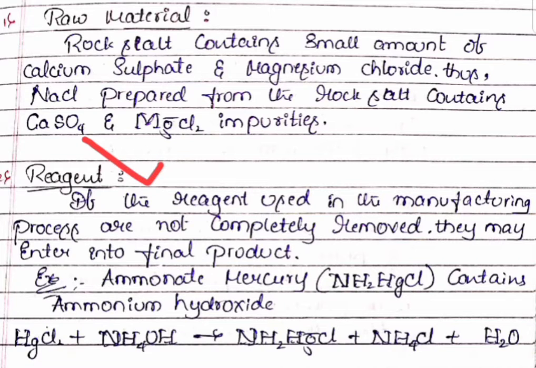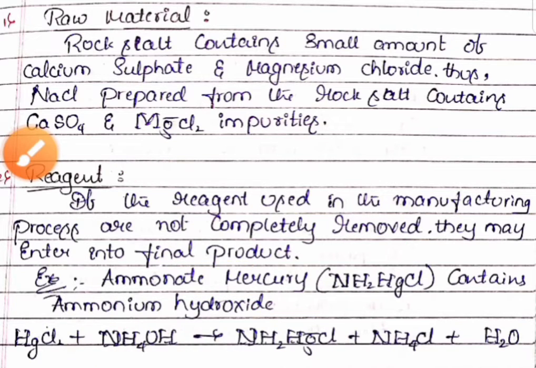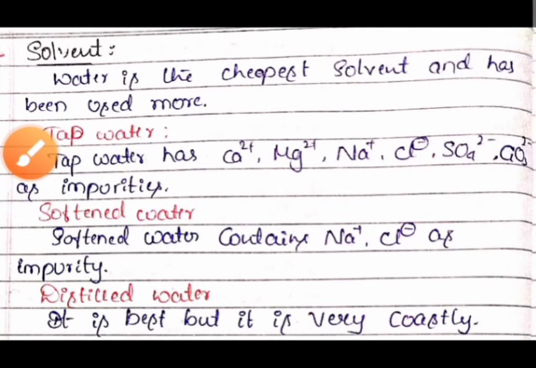Reagents used in the pharmaceutical industry may also be a source of impurities. If the reagents used in the manufacturing process are not completely removed, they may enter into the final product. For example, ammoniated mercury contains a small amount of the reagent ammonium hydroxide as an impurity if we are unable to remove it completely.